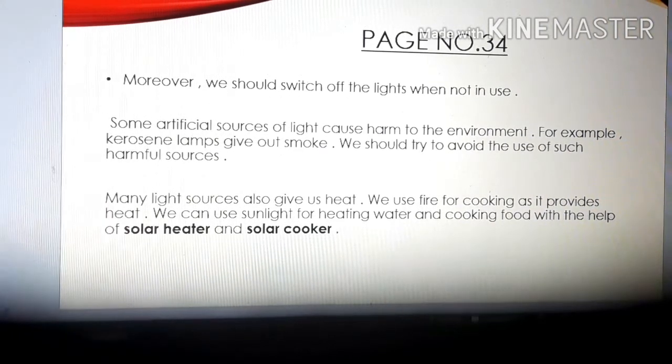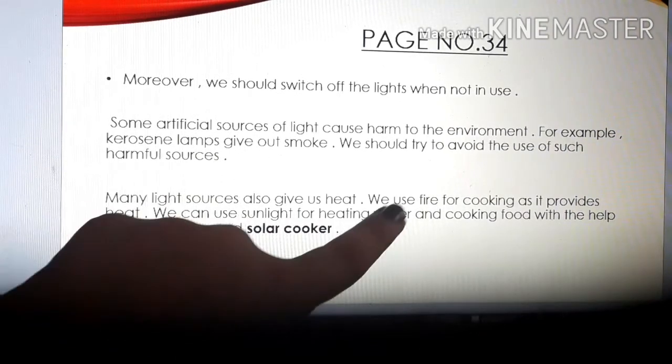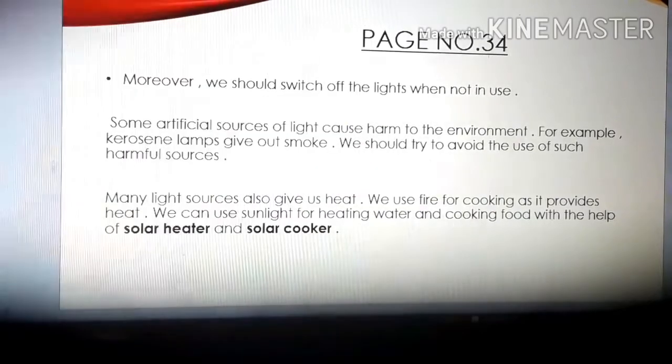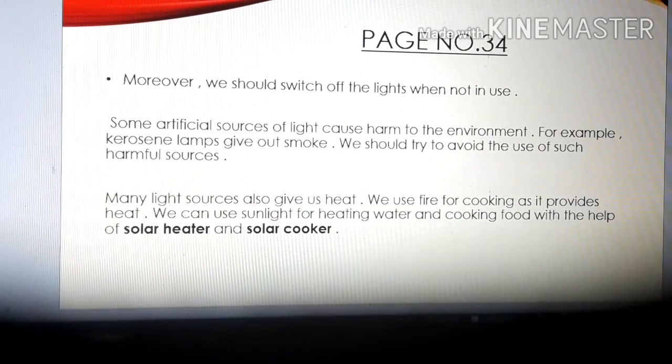Next, many light sources also give us heat. Now children, there are many light sources which give us heat. Okay, so which are those light sources? Let's see. We use fire for cooking. Can food be cooked without fire, children? No. We use fire for cooking as it provides heat.